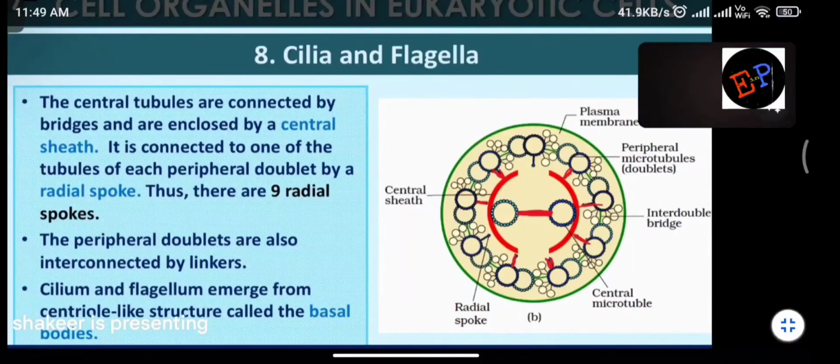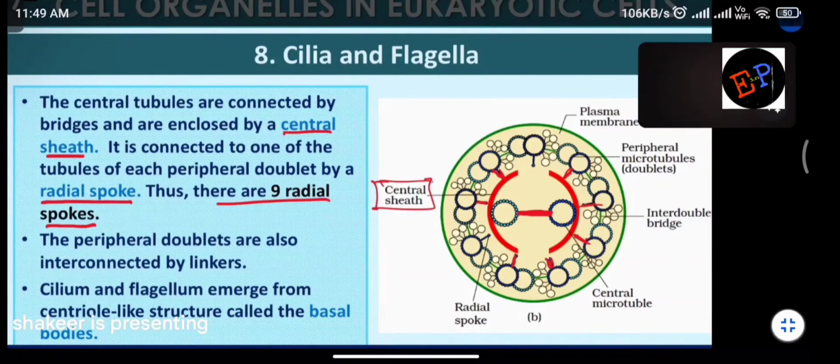That's it. Central tubules are connected by bridges and are enclosed by the central sheath. So this red color region, you can call it the central sheath. It is connected to one of the tubules of each peripheral doublet by a radial spoke. Are you able to understand? So there are 9 radial spokes. It means the central sheath, that red color region, will be connected to each peripheral tubule by a spoke.